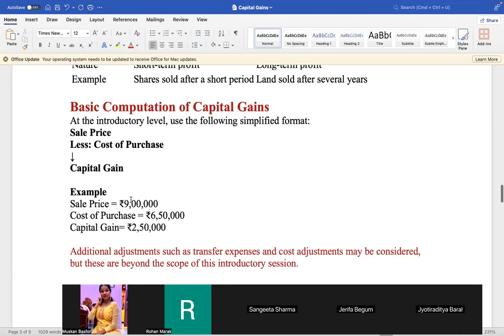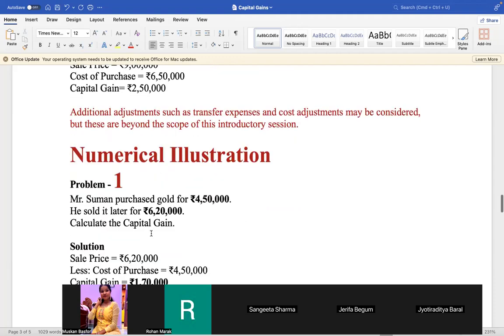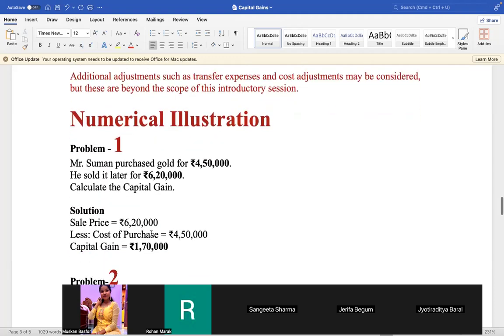Now the sale price is 9 lakh and the cost is 6 lakh 50,000. So the capital gain is 2 lakh 50,000. Very easy to understand. Now there are lots of adjustments also, which will be taught in higher classes. Additional adjustments such as transfer expenses and cost of adjustment may be considered, but they are beyond this. In an introductory class, we shall not take such tough things, but we shall make clear what capital gains is. And see the numerical illustration I have given.